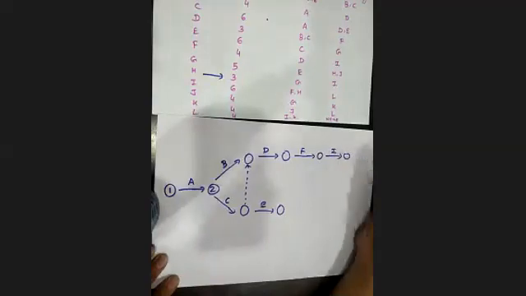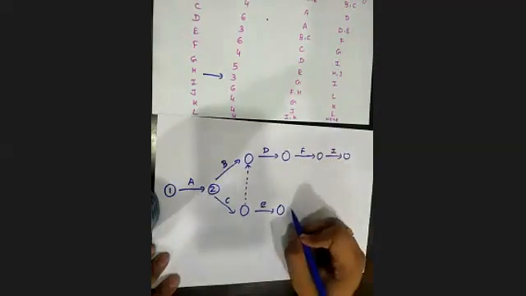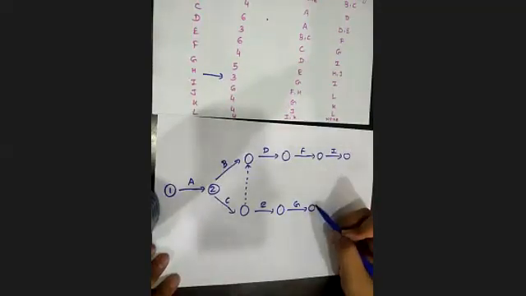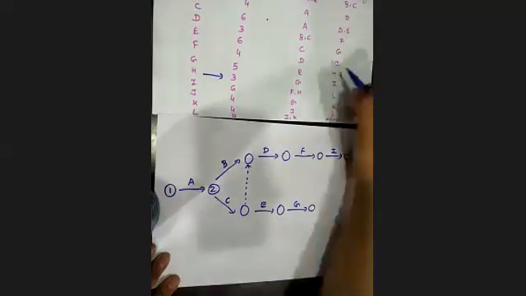Next is G. For G, I require E as the immediate predecessor, so it will be somewhere over here. And what is next? H and J are the immediate successors. That means from this there should be two branches, one over here, one over here. But just wait, we'll just highlight that this is remaining.